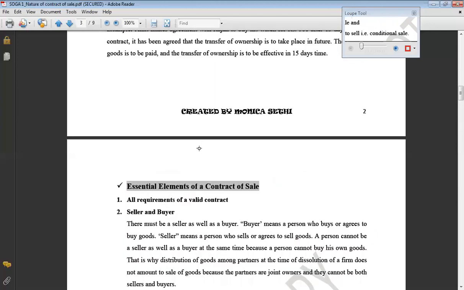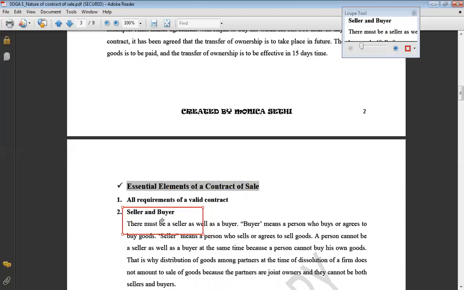Further, any kind of contract of sale is to have these essential elements also, like we have discussed essential elements of a valid contract in the Indian Contract Act. Similarly, we have certain essential elements in case of contract of sale also. The first essential element is all requirements of a valid contract. That means all those 10 essentials: offer and acceptance, consideration, capacity of party, free consent, etc. They all will be exactly similarly applicable to a contract of sale also.